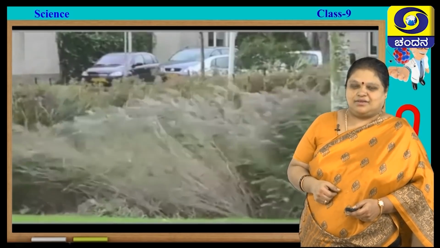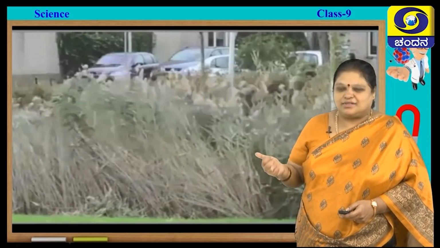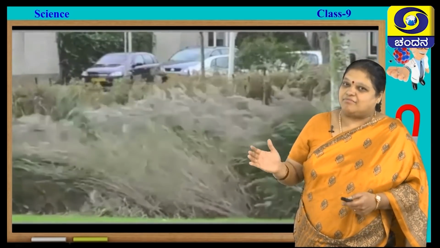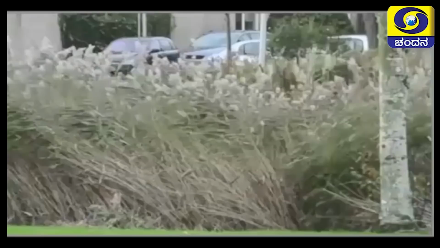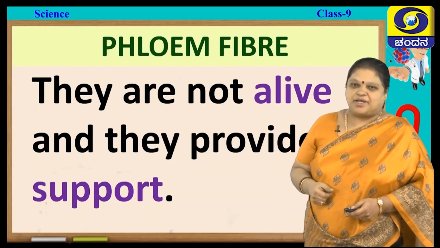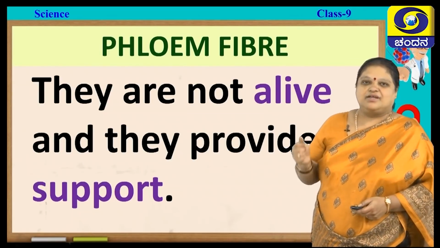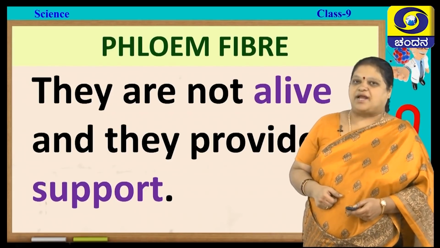Here you can see phloem fibers. No matter how much the wind is blowing, you see that the stem is not breaking, but it is bending and waving flexibly. This is one way of helping itself not to break. So it gives the support, but it is flexible in such a way that it does not break. That is more important. So phloem fibers, they are not alive and they provide support to the plant body.